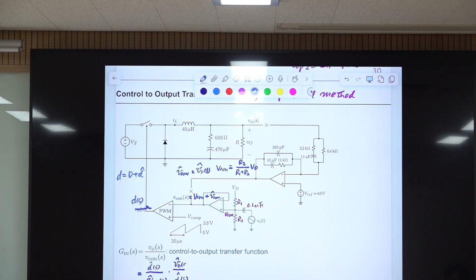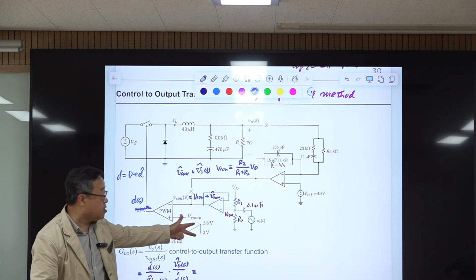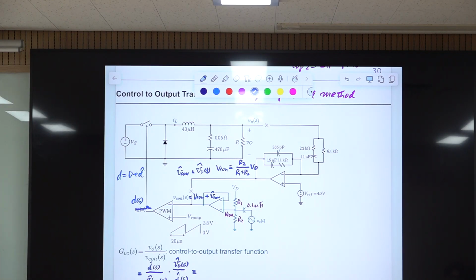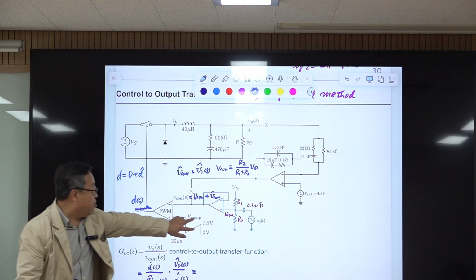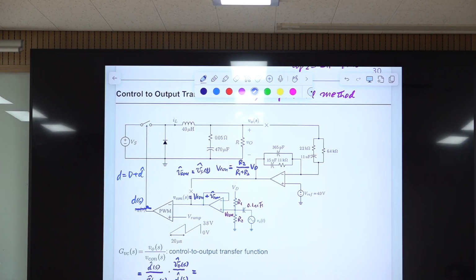Our voltage. First one has the name. What is that? FM. That is the modulator gain, PWM gain, which is the slope of this ramp in the denominator. Okay, 1 over slope of this ramp, and the slope itself is height of this ramp voltage. So this is FM times GVDS. Okay, actually this is a constant.